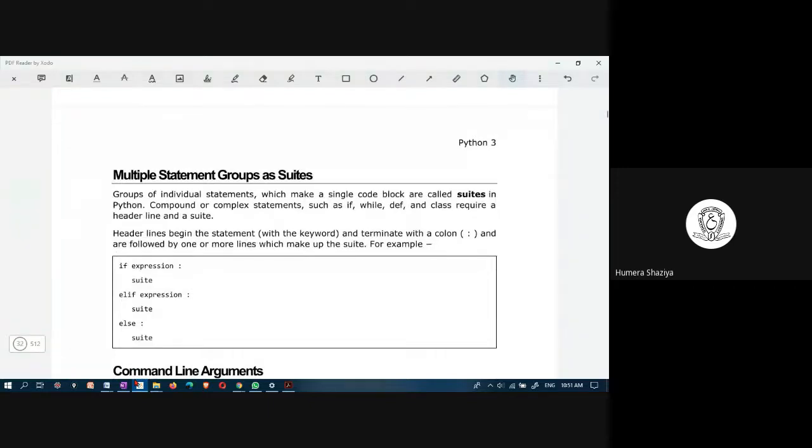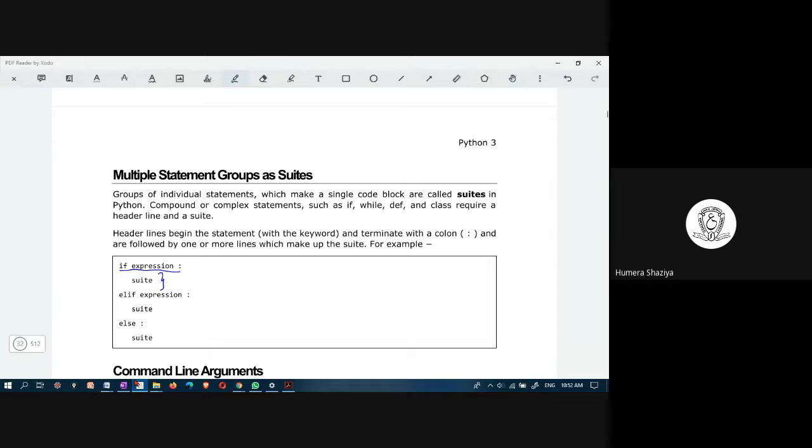Multiple statement groups are known as suites, or blocks of code. Whatever is within this block, meaning after if and before else, is sometimes called a suite. And header lines begin with a statement and terminate with a colon. This is a header line.